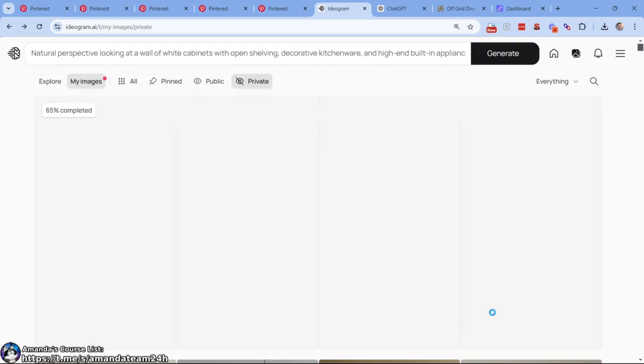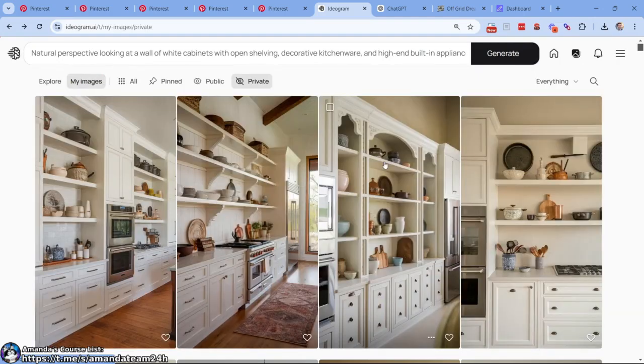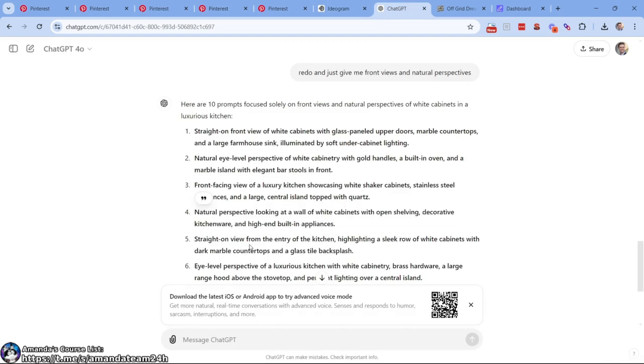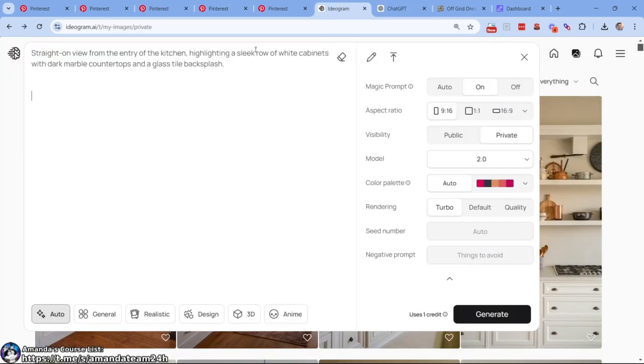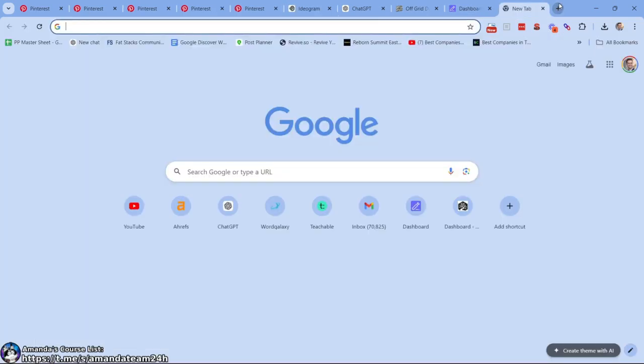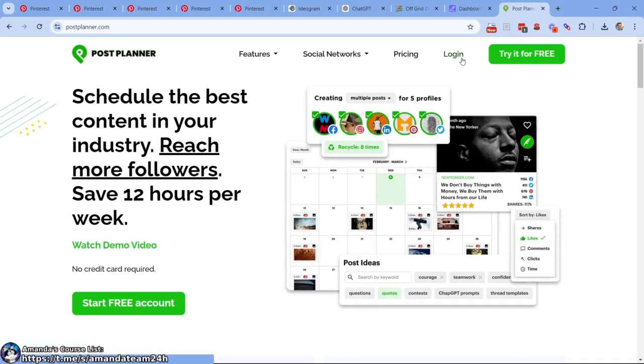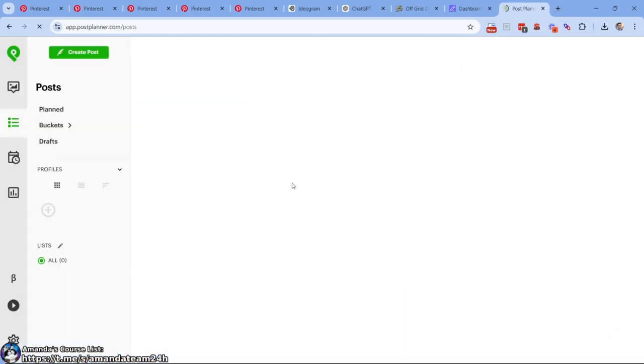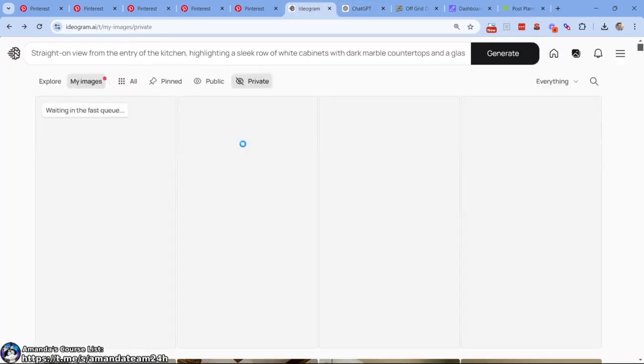But we're going to use Post Planner. We're going to use XN Convert. We're going to use ChatGPT. We're going to do a lot right here. That's cool. Pottery and stuff. Very nice. Let's keep rolling with it. What can we do to get ready? So let's get Post Planner up and running. Let's log in here. Okay, so that's pretty much ready.